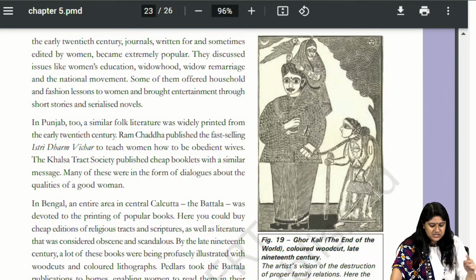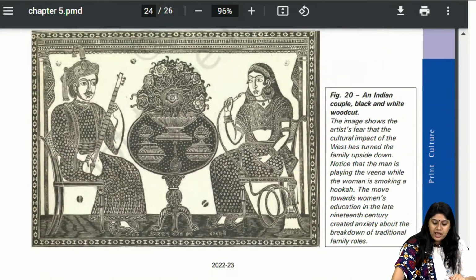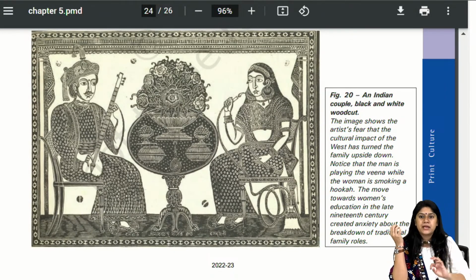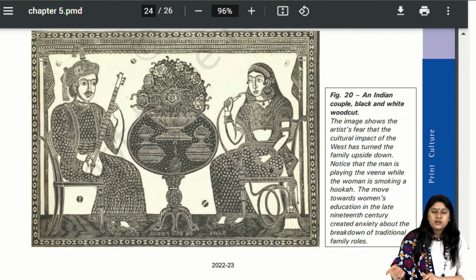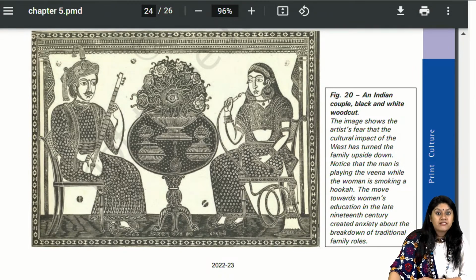Similarly, the images that we have over here. See this one. An Indian couple, black and white woodcut. The man over here is playing an instrument and the woman is using the hookah. So this shows that the move towards women's education in the late century created anxiety about the breakdown of family roles. Western culture, yes, absolutely correct.